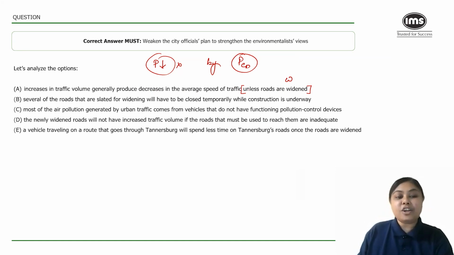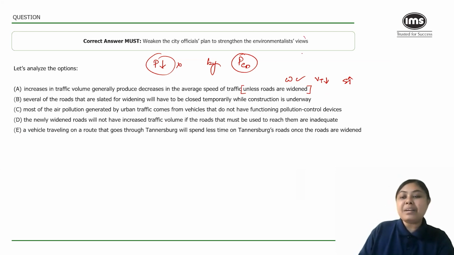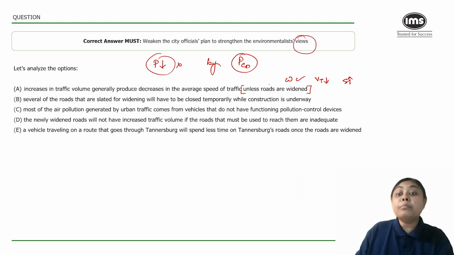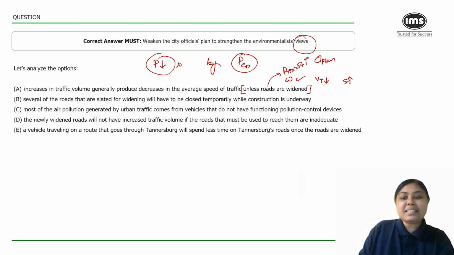If roads are widened, then maybe the volume of traffic will come down and speed can increase. This option actually goes against the environmentalist view. This is promoting widening of roads, promoting the officials' plan. This can be safely removed.